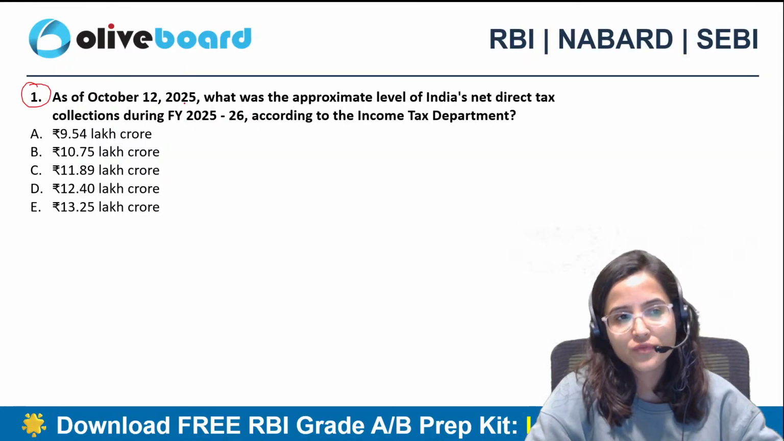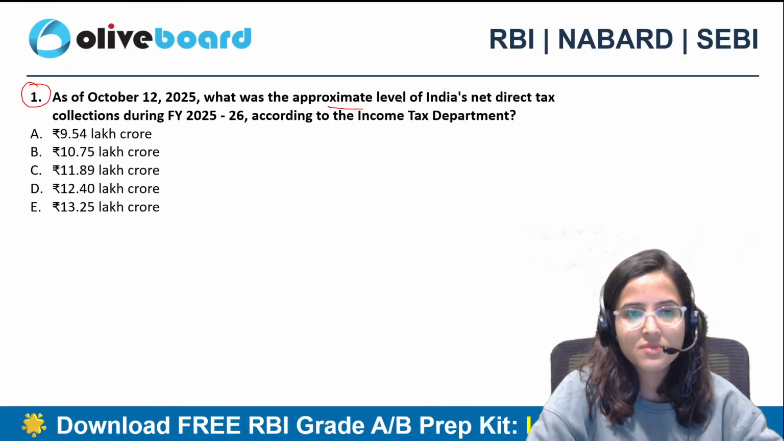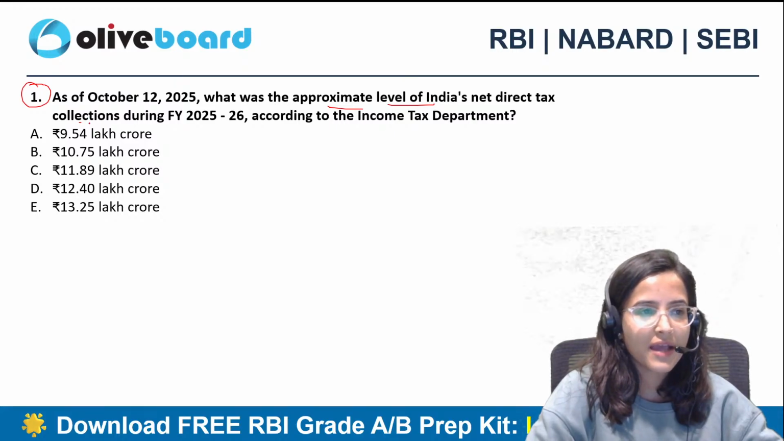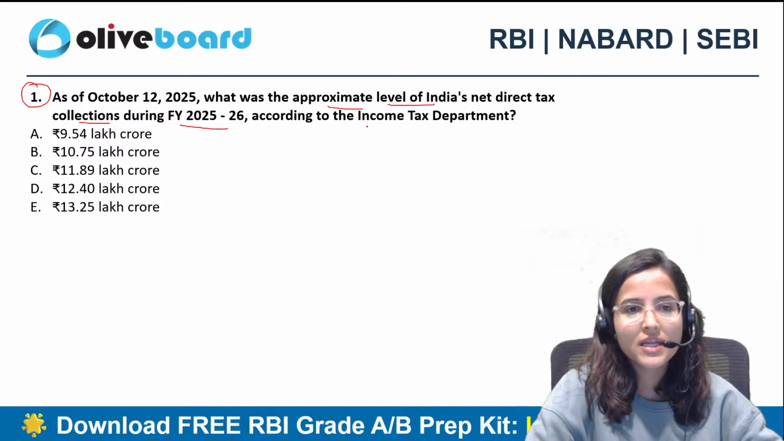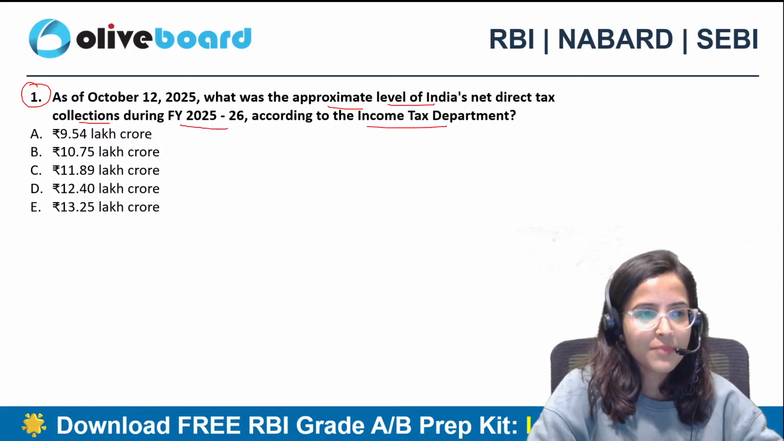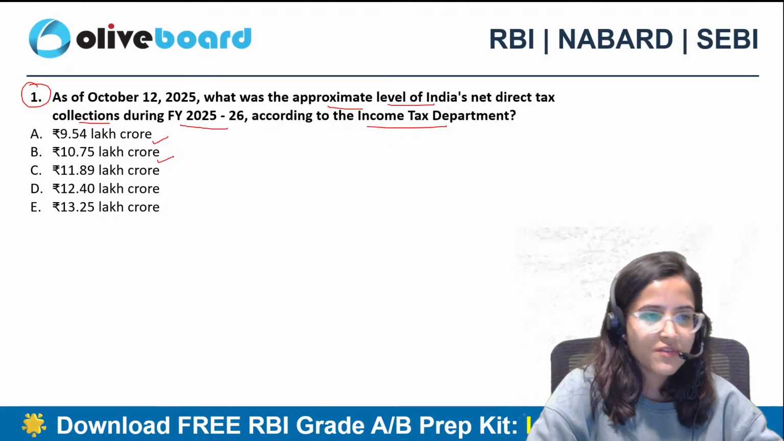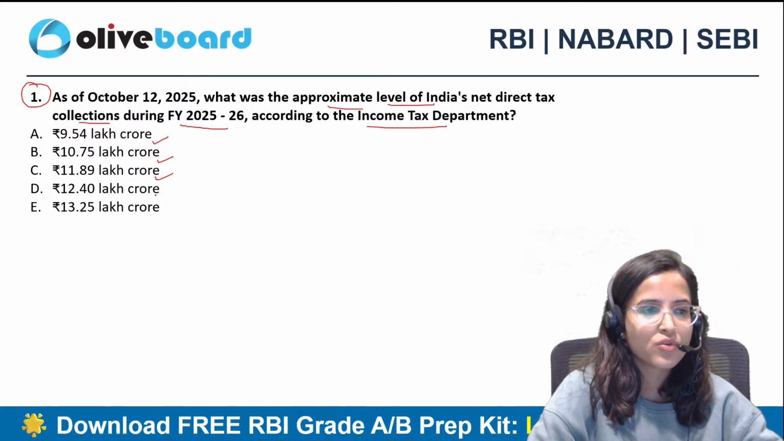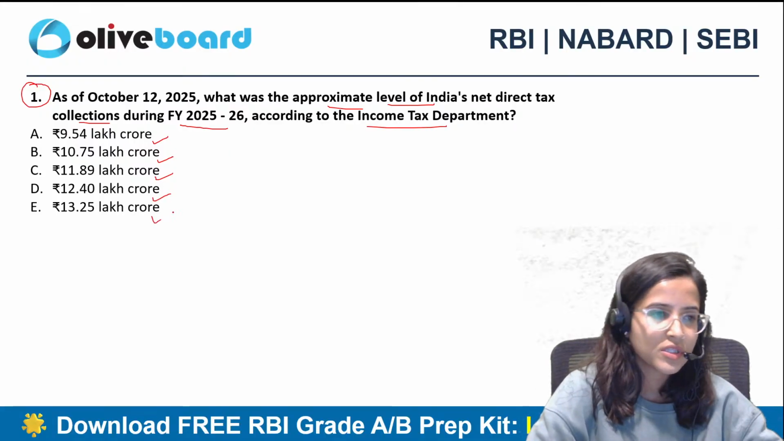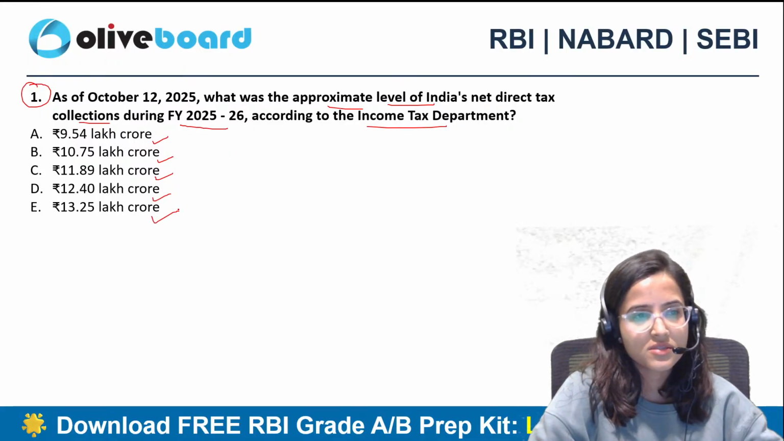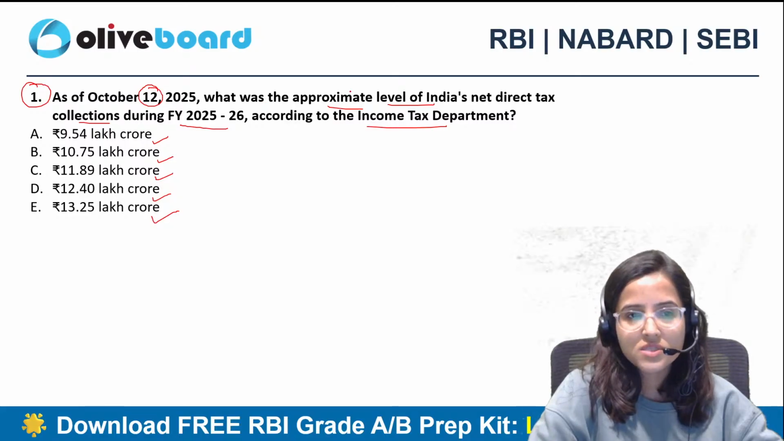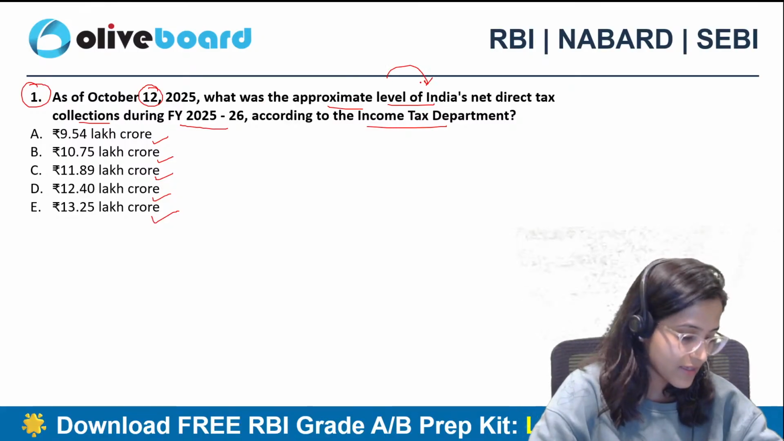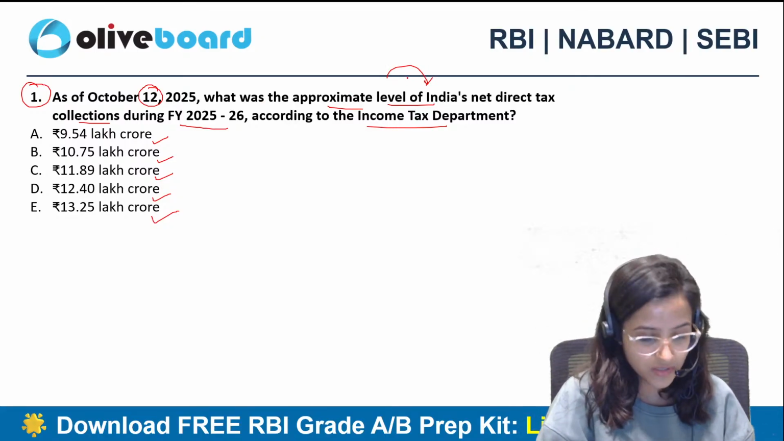As of October 12, 2025, what was the approximate level of India's net direct tax collections during financial year 25-26 according to the income tax department? 9.54 lakh crore, 10.75 lakh crore, 11.89 lakh crore, 12.4 lakh crore, 13.25 lakh crore. What is the correct answer for this question? As of 12th October, what was the approximate level of India's net direct tax collections? Let me see who's going to give me the correct answer.